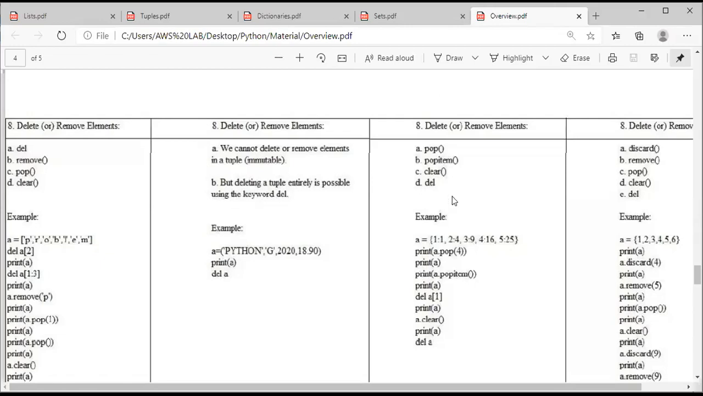Coming to the dictionary, if you want to delete or remove an element in a dictionary, there are 4 types. First one is the pop function, pop item function, clear function, del function. So the pop function, what does it do? It removes an element. If you mention any key in the pop function, it removes that particular element, the element based on that key gets deleted.